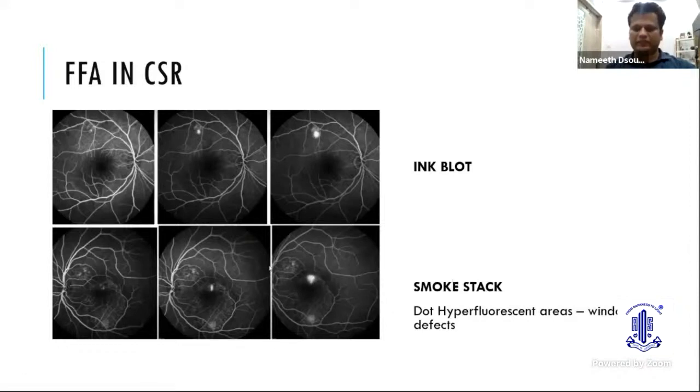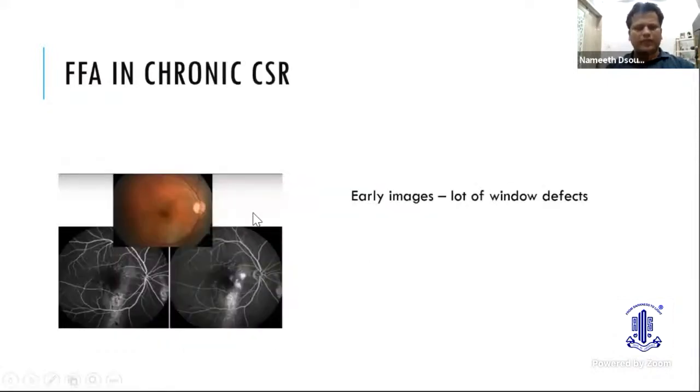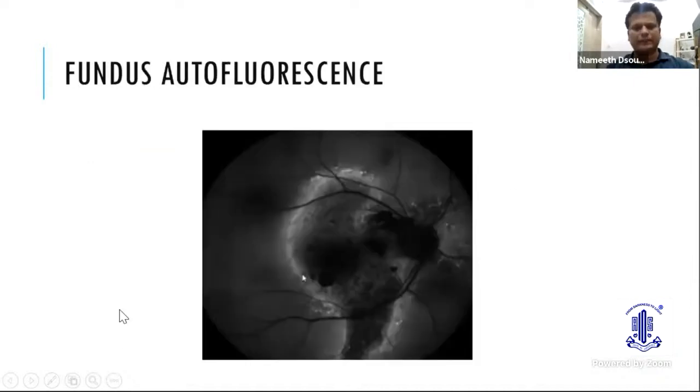So smokestack is seen in 10% of the subjects, and you can see associated dot hyperfluorescence with window defects, telling us that the CSR is chronic in nature. So in FFA of chronic CSR, we can see a lot of early window defects, suggesting that there is a lot of RPE damage.